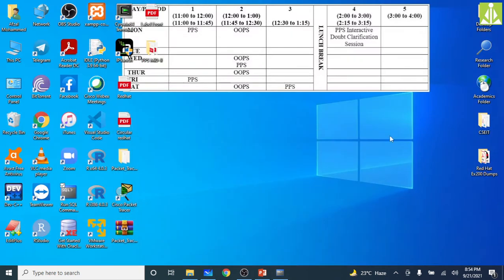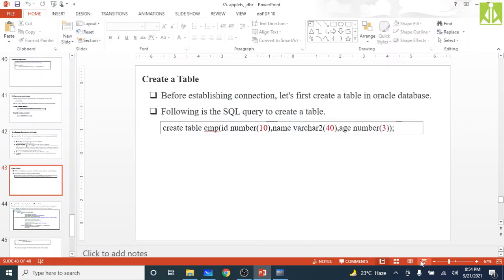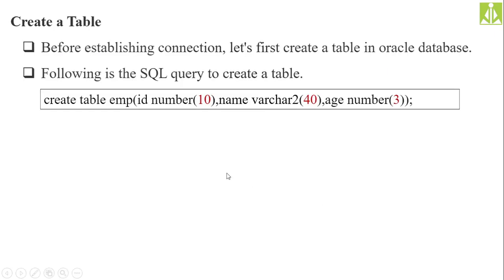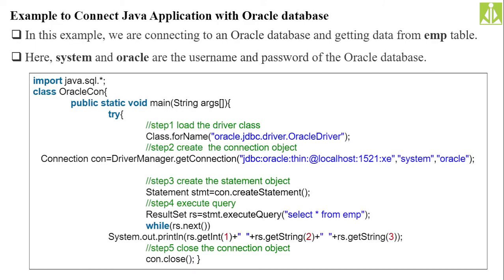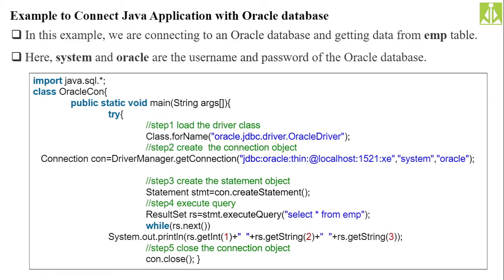Okay, minimize this one and go to our slides. Yes, these slides. Then after creating the table, yeah, this is the program that we need to write. Okay, and the above program will fetch all the records of the employee table. In the employee table, whatever records we have, it will fetch all the records. So I need to write this complete program.